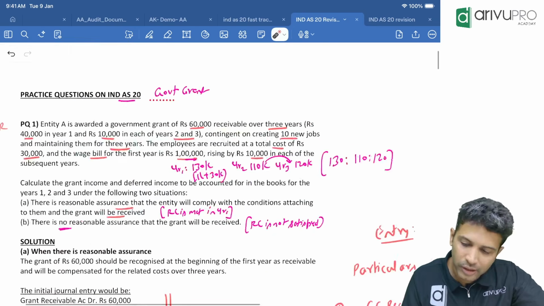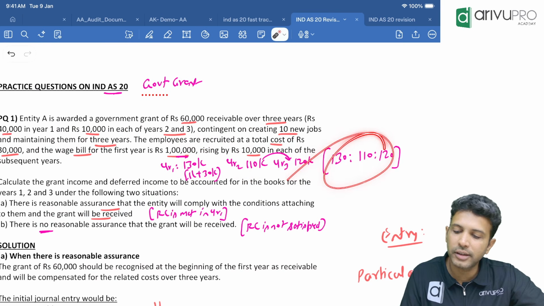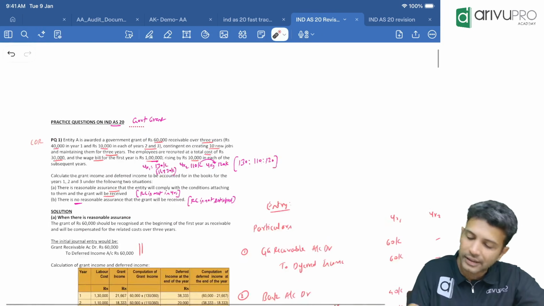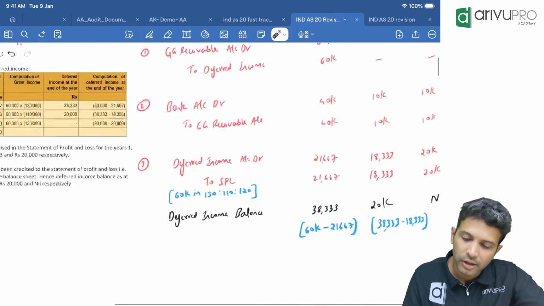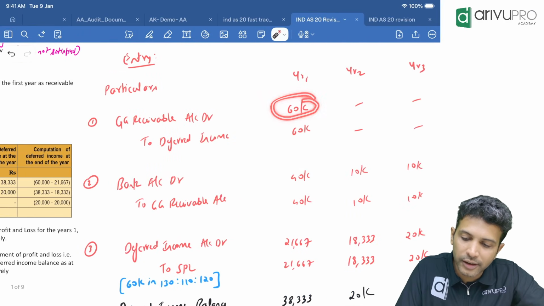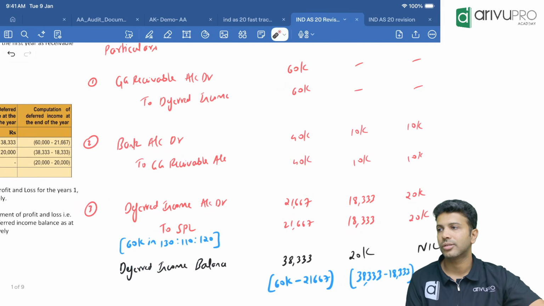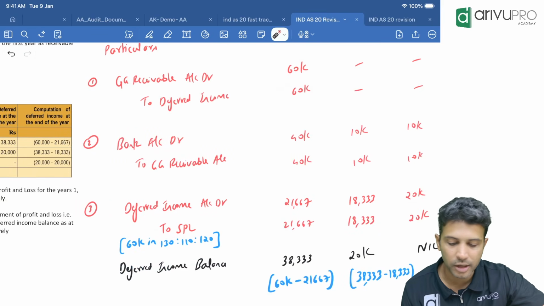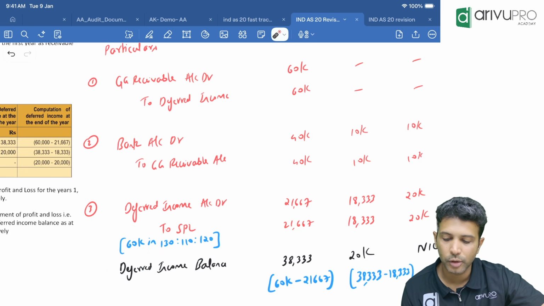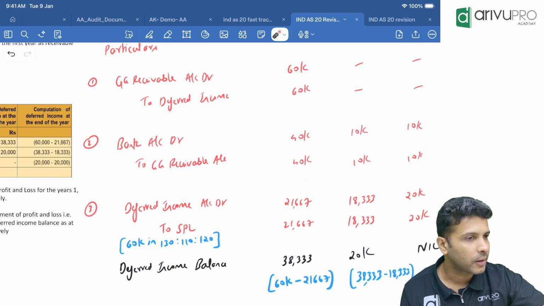That expense ratio is 1,30,000 is to 1,10,000 is to 1,20,000. So 130 is to 110 is to 120. In that ratio, you amortize 60,000. Okay, don't take 40. Government grant receivable, you book this. Deferred income, you book this 60,000. 60,000 you'll have to amortize in this ratio. Tell me how much is that? First year, how much? If you do 60,000 in this ratio, you're getting 21,667 for the first year.